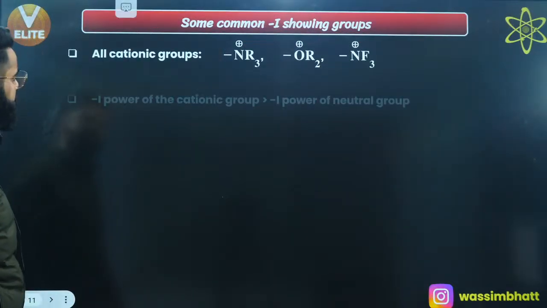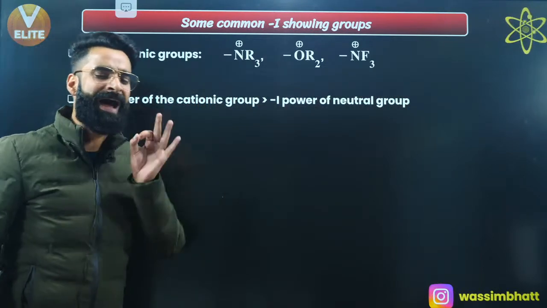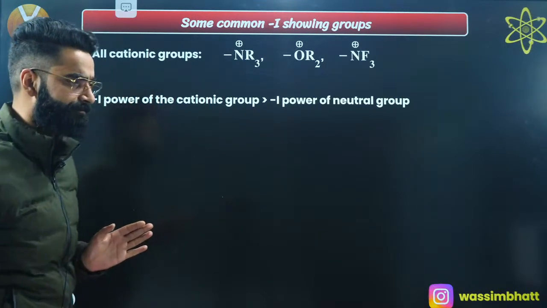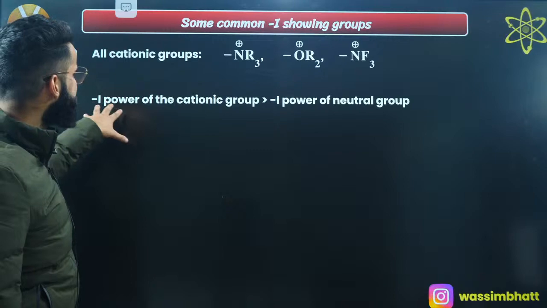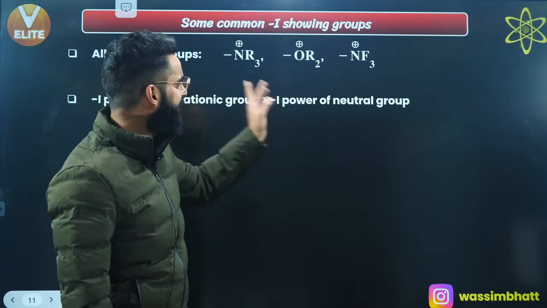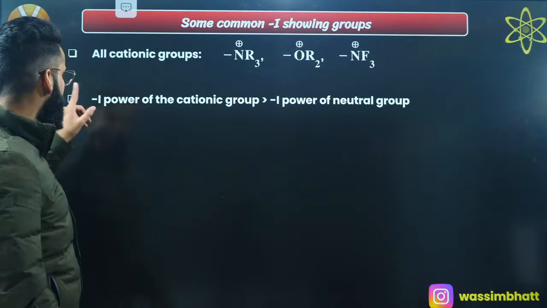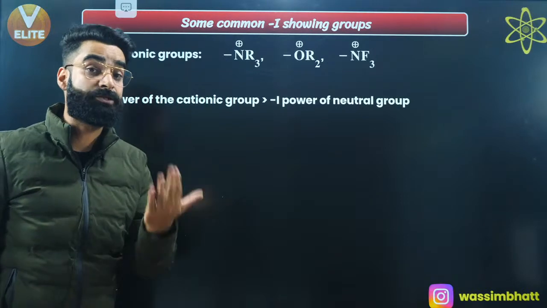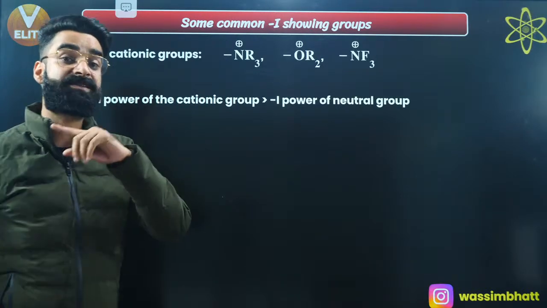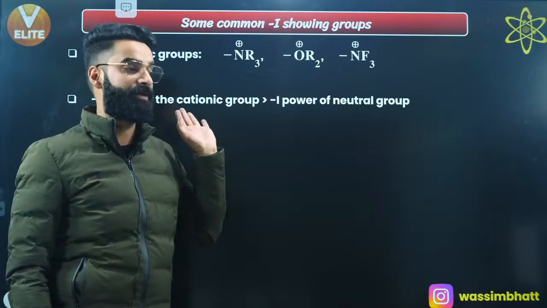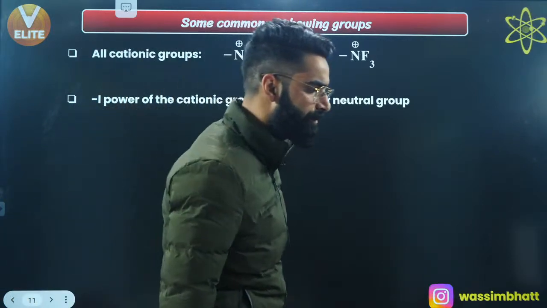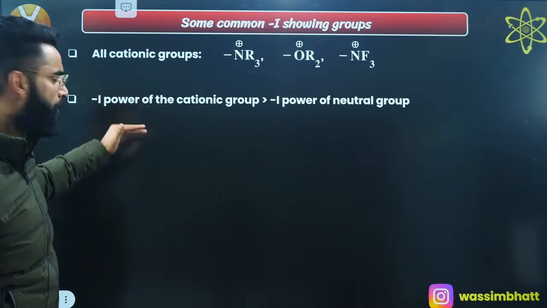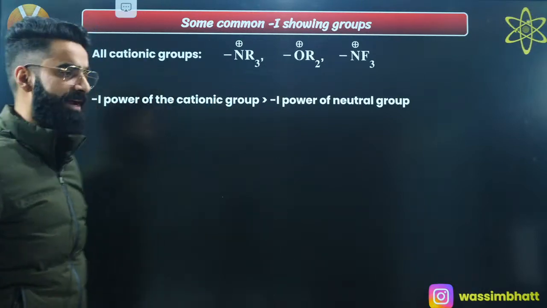I'm talking about some common minus I showing groups, and these are some common minus I showing groups, point number 1. Point number 2, do remember one more thing: the minus I power of the cationic group is always greater than the minus I power of the neutral group, right? That means whenever a cationic group is attached to a carbon chain, it has more tendency to drag the sigma electron density towards itself as compared to the neutral group attached to the same carbon chain. As simple as that. So do take a note of this statement as well. It's important: the minus I power of the cationic group is always greater than the minus I power of the neutral group.